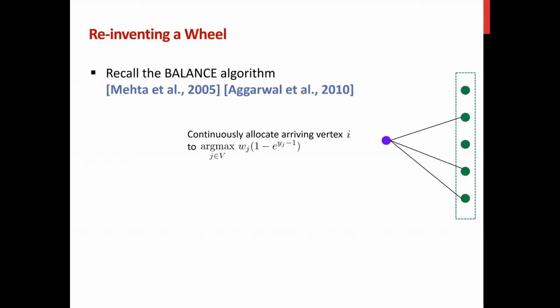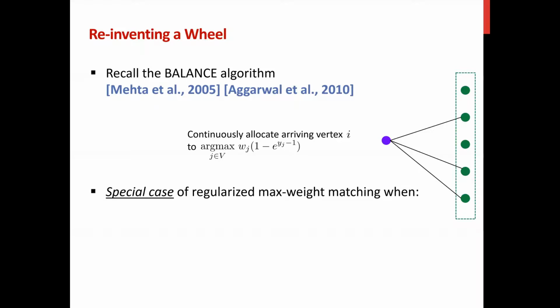In order to have a better understanding of the convex program with the regularization, let's recall the balance algorithm in online bipartite matching. Remember that it will allocate the arriving vertex i to the supply node j which has a maximum discounted weight. And it turns out that this balance algorithm can be viewed as a special case of a regularized max weight matching if only one vertex arrives at a time.